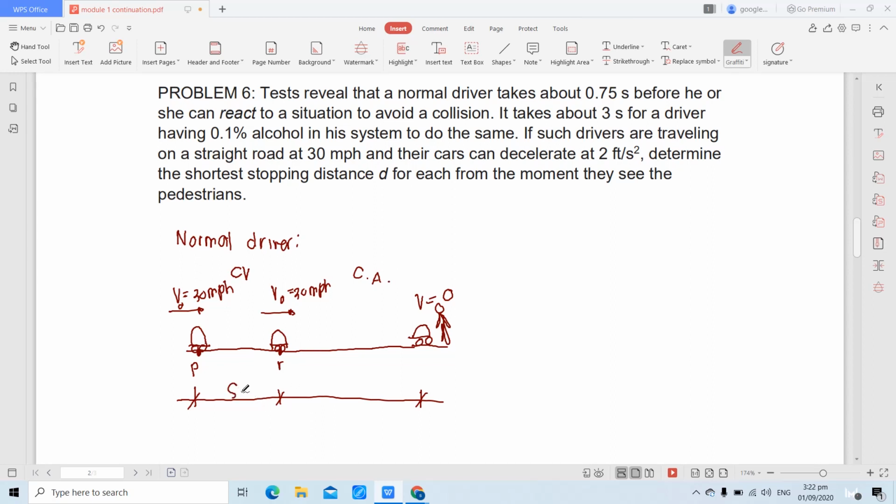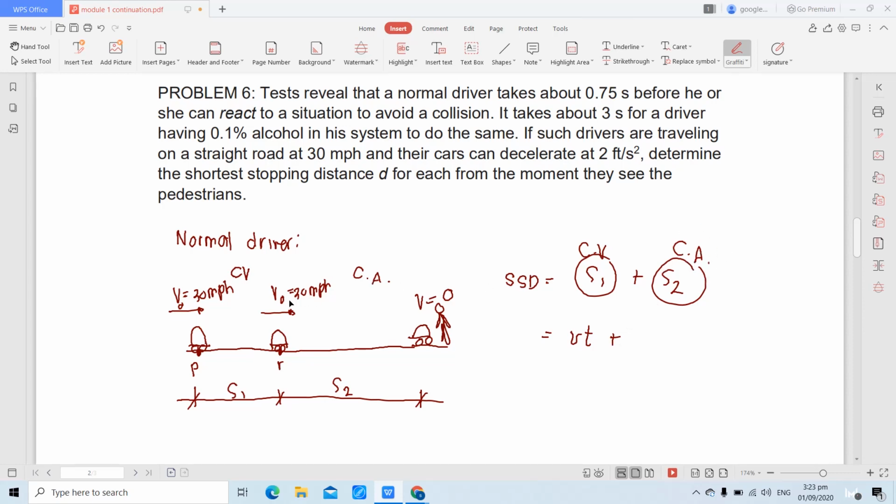Let this be S1, let this be S2. Therefore, the safe stopping sight distance is S1, which is under constant velocity motion, plus S2, which is under constant acceleration motion. Okay, ano ba yung displacement natin under constant velocity motion? That is velocity times time. Plus, ano ba yung displacement natin under constant acceleration?